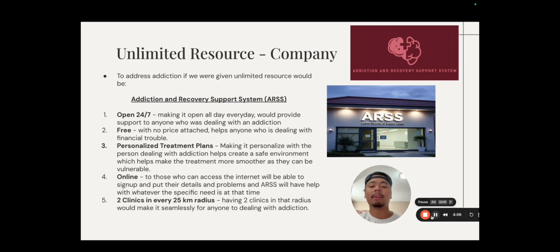There would be 2 clinics in every 25-kilometer radius. Having 2 clinics in that radius would make it seamless for anyone